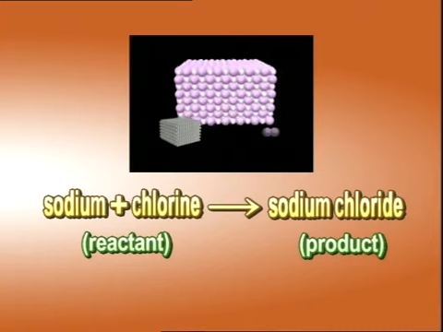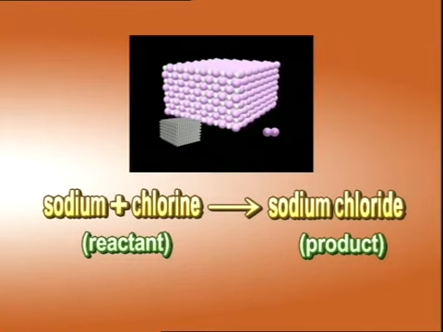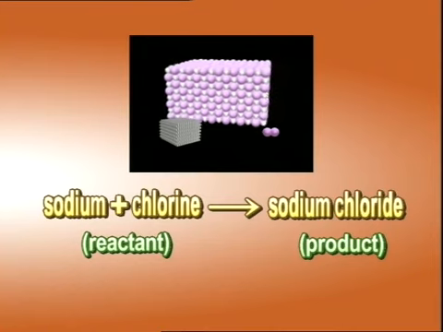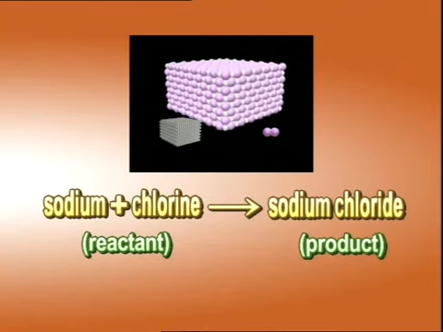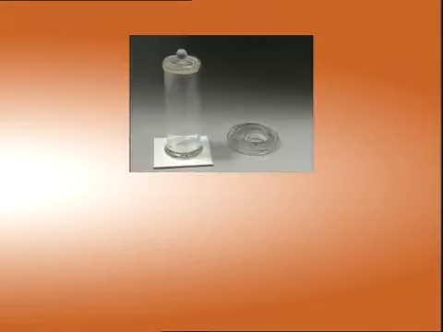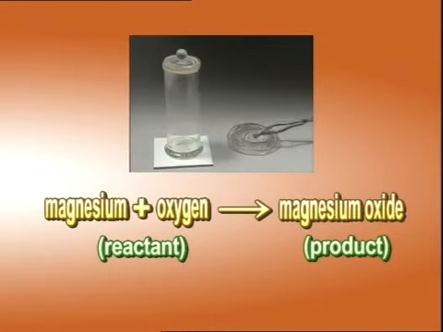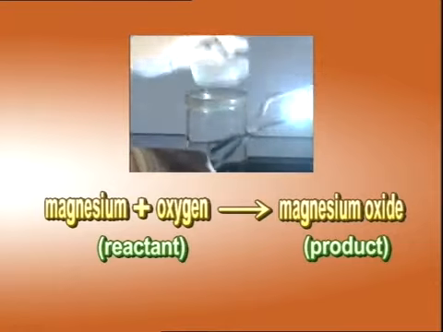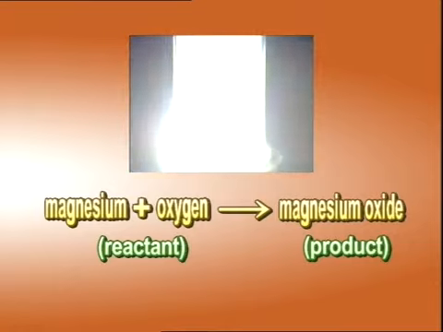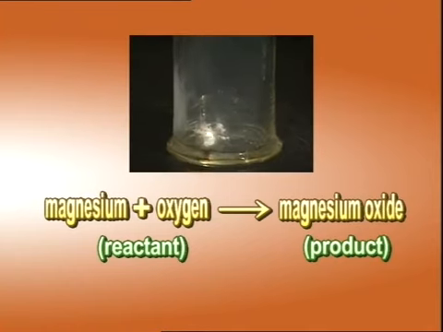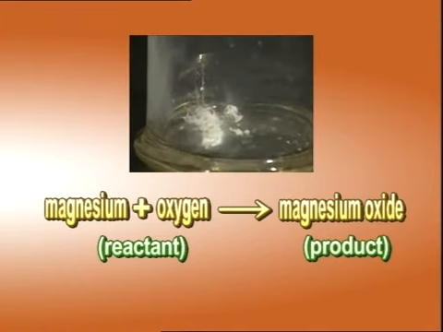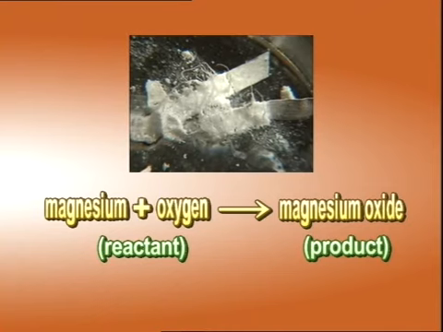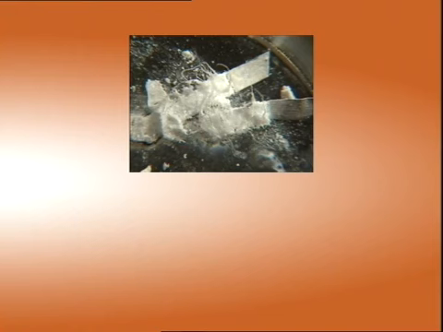For all chemical changes, the product is different from the reactants in that it has an entirely different property. This is the characteristic of a chemical change. Magnesium combines with oxygen to form magnesium oxide. As the properties of magnesium oxide are entirely different from those of the component magnesium and oxygen, this process is also a chemical change. Magnesium and oxygen are the reactants. Magnesium oxide is the product.